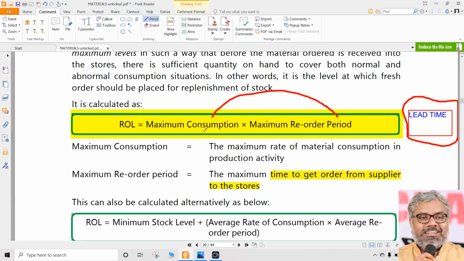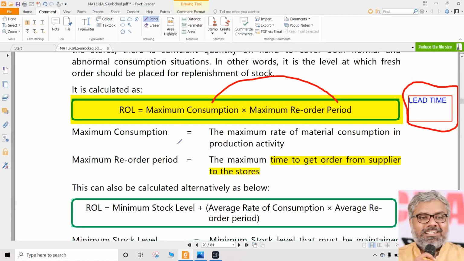Maximum consumption, how much we will do normally in our factory. In the factory, consumption per day, per week, per month, whatever it could be, how much maximum we will consume. Not minimum, not average. Maximum possible. Let us say if you are operating at full capacity, how much maximum requirement of material could be there. That is called maximum consumption. If that is multiplied with maximum reorder period, then what we get is reorder level. If both these details are available, reorder level can be calculated by using this formula, that is the first formula.